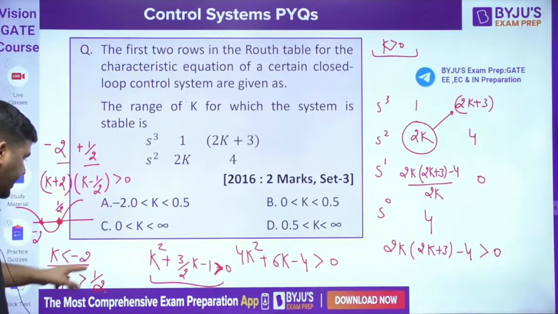The forward path transfer function and the feedback path transfer function of a single loop negative feedback system are given. This is G(s), this is H(s). Okay, and feedback is negative. If the variable parameter k is real positive, okay, k is given as positive, the location of the breakaway point on the root locus, again breakaway point I need to calculate, but this time the location of the breakaway point is calculated. K is not required, location is required. Okay, k is not required, the location is required, but first you have to calculate the k value, then only you will get the location. Okay, or what you can do is, you can also calculate the location also.